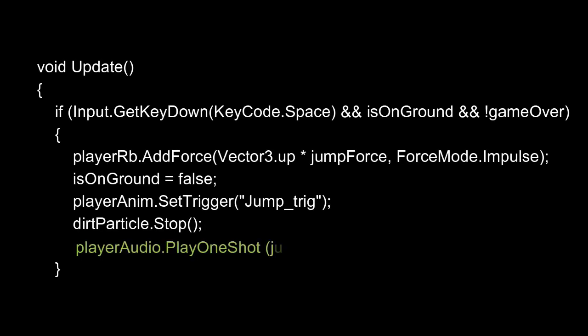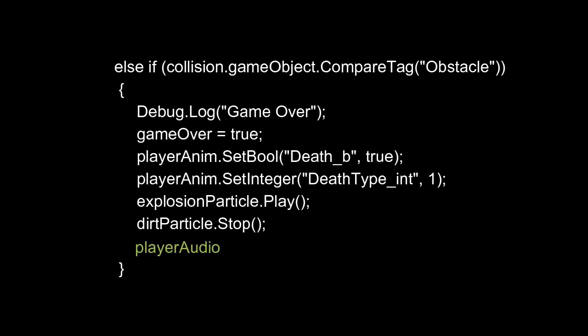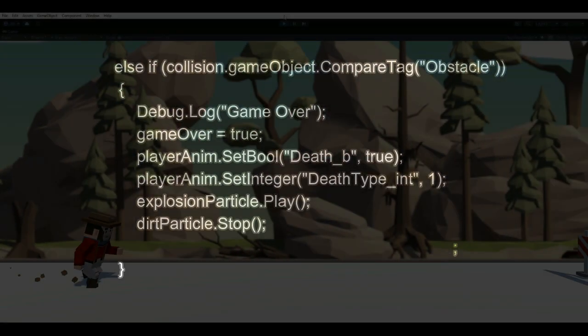On the Start method, I created a line for the playerAudio to get its AudioSource component. Under the GetKeyDown where the player jumped, I added the code playerAudio.PlayOneShot for the audio clip jumpSound, and then I entered the value for the volume. Did the same for the game over and used the crash sound instead of the jump sound.